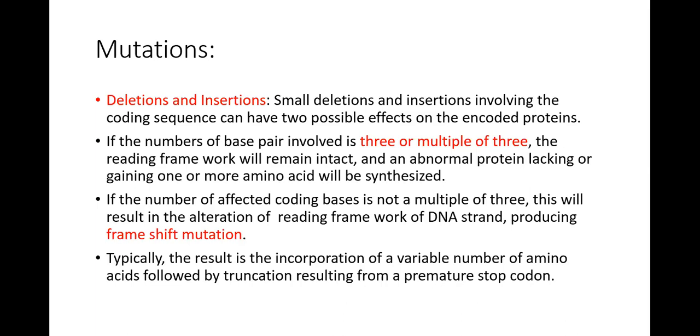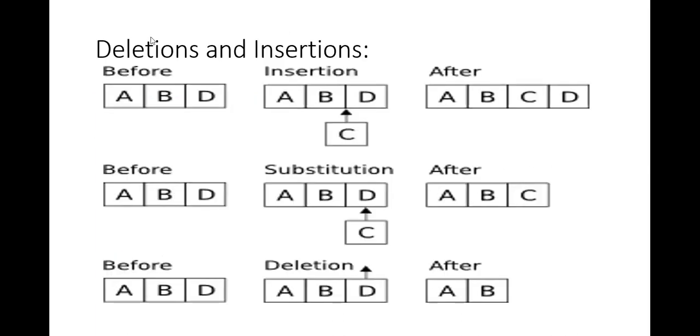But if the number of effective coding bases is not a multiple of 3, this will result in alteration of the reading frame of DNA. This leads to production of frame shift mutations. Typically, the result is the incorporation of a variable number of amino acids followed by truncation resulting from a premature stop codon. So what is happening?